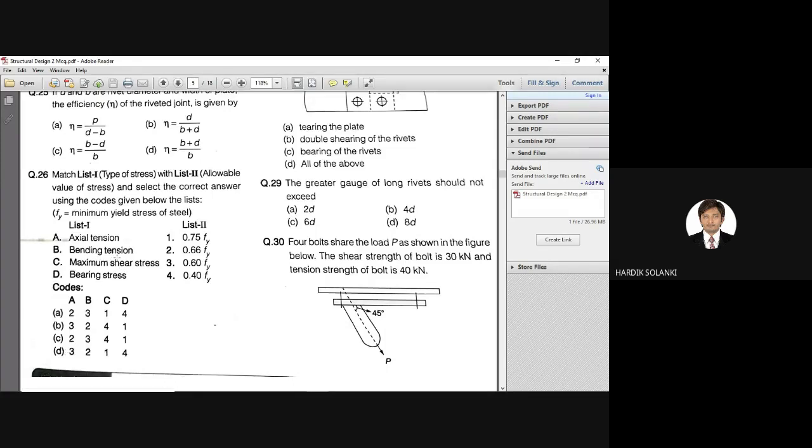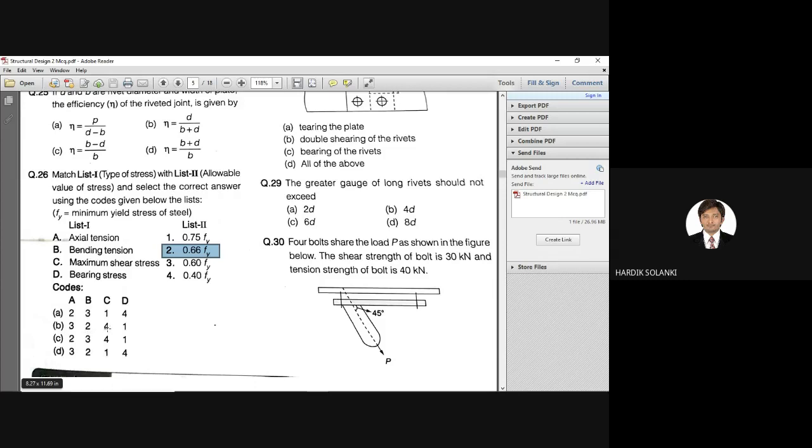So next, bending tension. What is the allowable stress for bending tension? Bending stress is 0.66. So the answer is B. For bending tension, the correct answer is 2, 0.66. Now again, it is between B and D. We need to find one more answer, right?